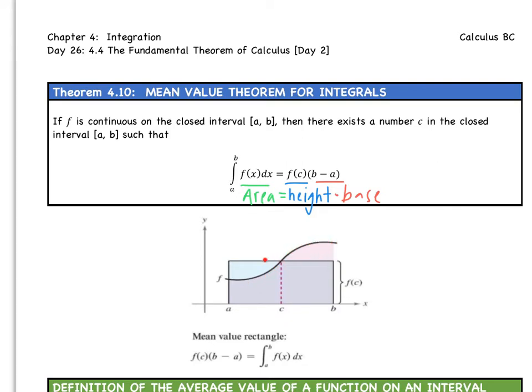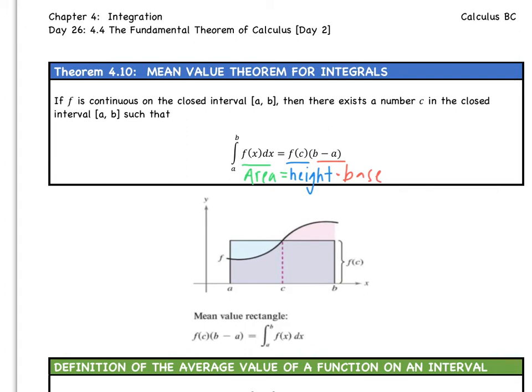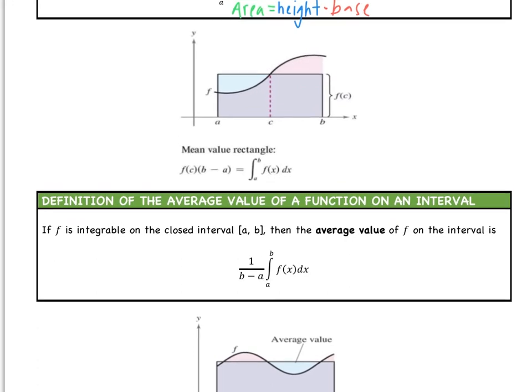And essentially what this is saying is, what if we flattened this curve out to look like this rectangle? So instead of f being all curvy, I can flatten it out to create this rectangle that I'm finding the area of. So it's like the mean value rectangle. It's this formula right here: f of c times b minus a is equal to the integral, the area under that curve. So that's the mean value rectangle, when the rectangle has the same area as the area under the curve.